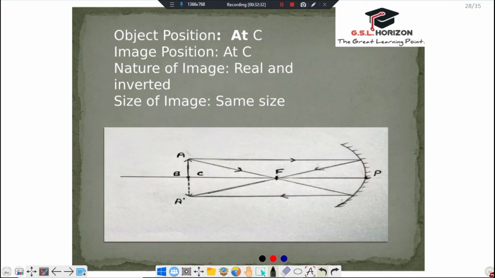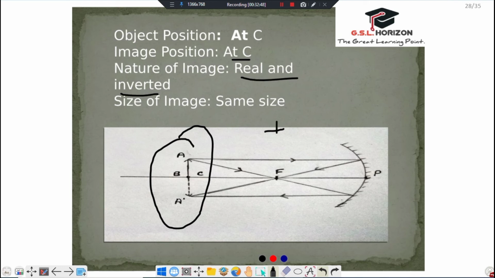Now comes to the next one, object position at C. When the object is at C, then the image is also at C. The nature of the image is real and inverted: real because it is on the left side, and inverted due to being below the principal axis.